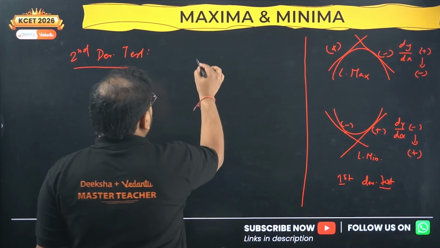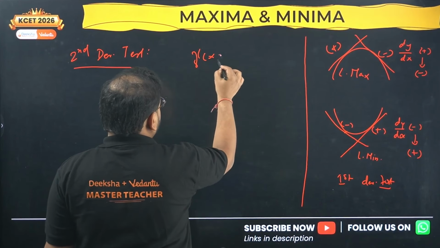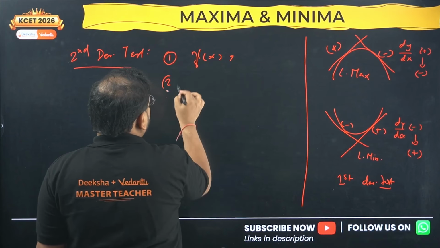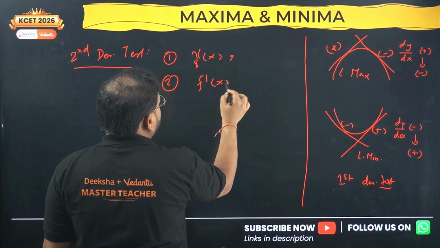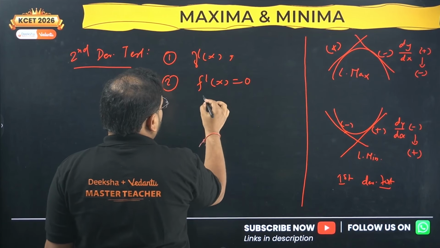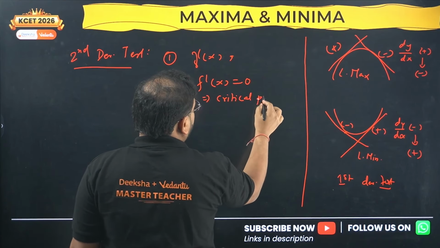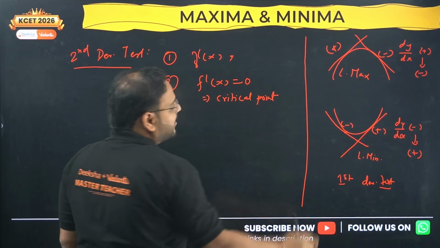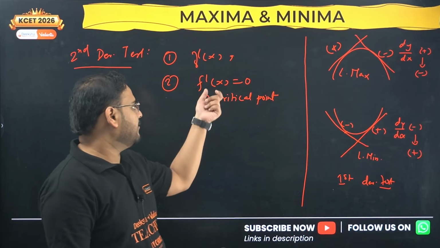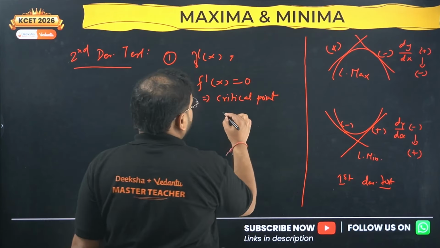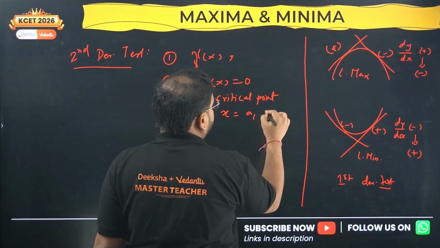What happens in this? First step is find the first derivative. Once you find that, put the first derivative of x equals 0 and find the critical points. What is a critical point? Basically the value that you get for x which makes the derivative 0. Let's say I get x values as a and b.